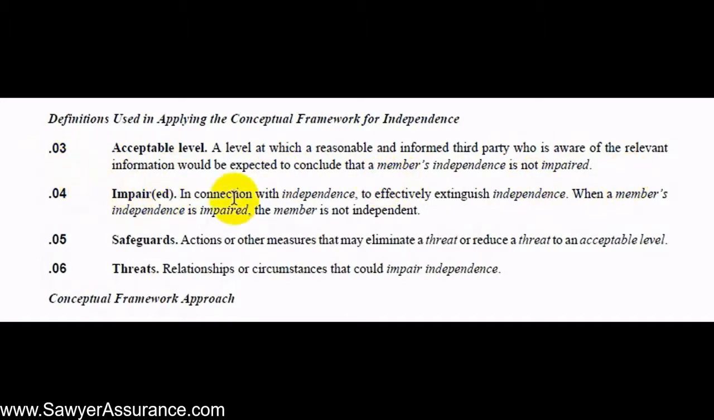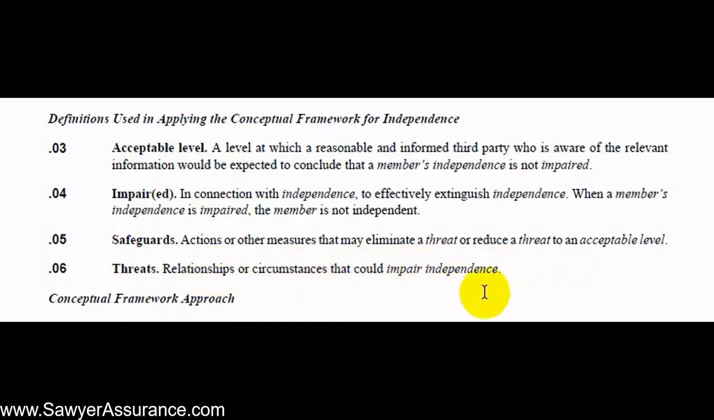So what does impaired mean? In connection with independence, being impaired would effectively extinguish the independence. So when the member's independence is impaired, the member's not independent. There may be several situations that look like they could impair the independence of the auditor. In those cases, auditors should employ safeguards. And so those are actions or other measures that may eliminate the threat or reduce the threat to an acceptable level. And those threats are relationships or circumstances that could impair independence.